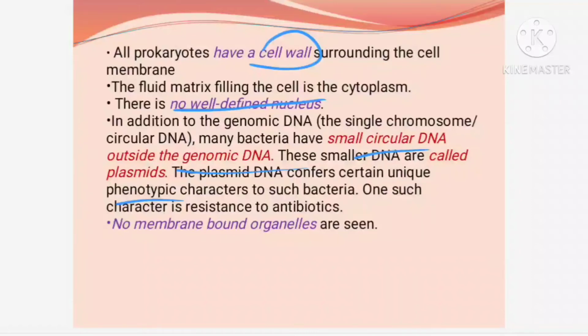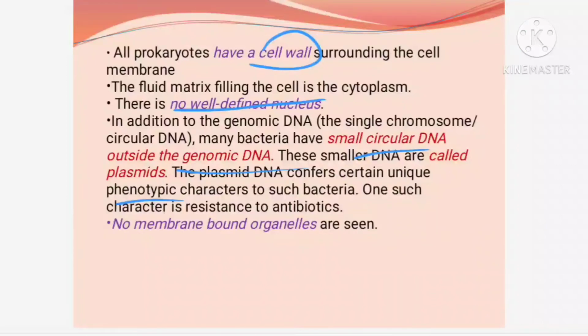Genotypic means what is present within my gene, which cannot be represented. Just by seeing, you cannot say the character within me, whether I am good or whether I am bad. I may look beautiful, but I don't know whether I am character wise beautiful or not. So that is a genotypic character which you cannot see from outside, it is present within you. Whether I may be diabetic or not, all these things depend upon the gene. So that is genotypic character.